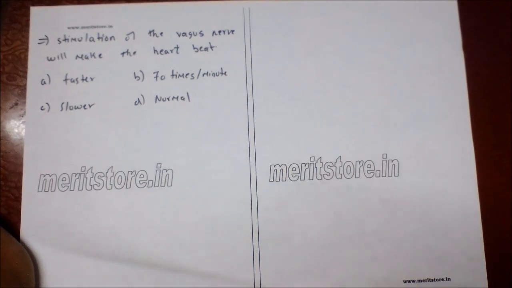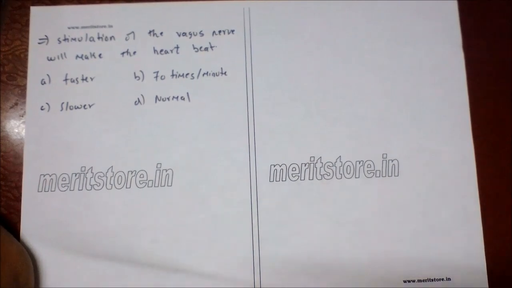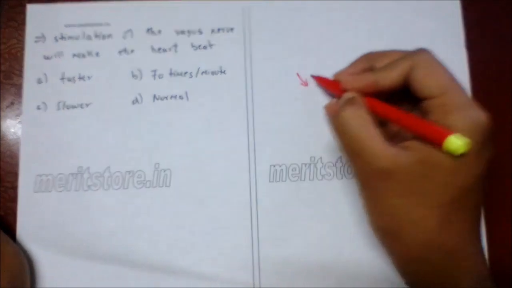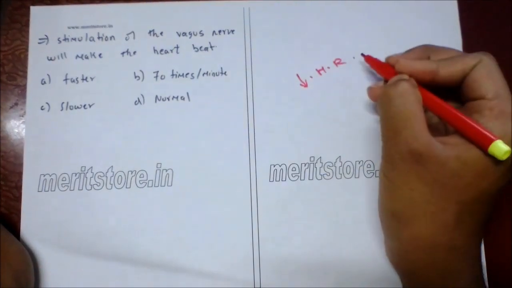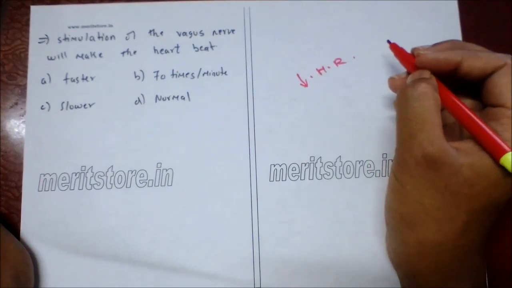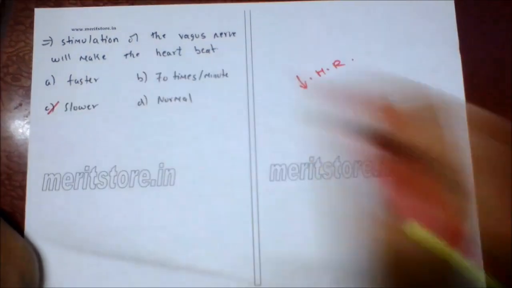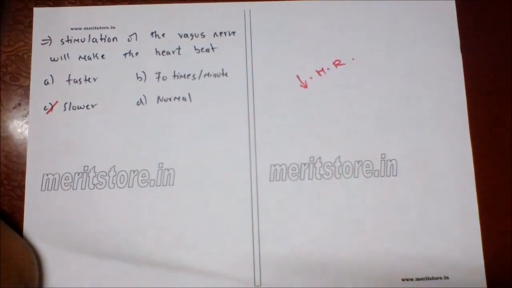Stimulation of vagus nerve will make the heart beat A. faster, B. 70 times per minute, C. slower, D. normal. So stimulation of vagus nerve decreases heart rate, but its continuous stimulation shows no further decrease. So option C, slower, is the correct answer.